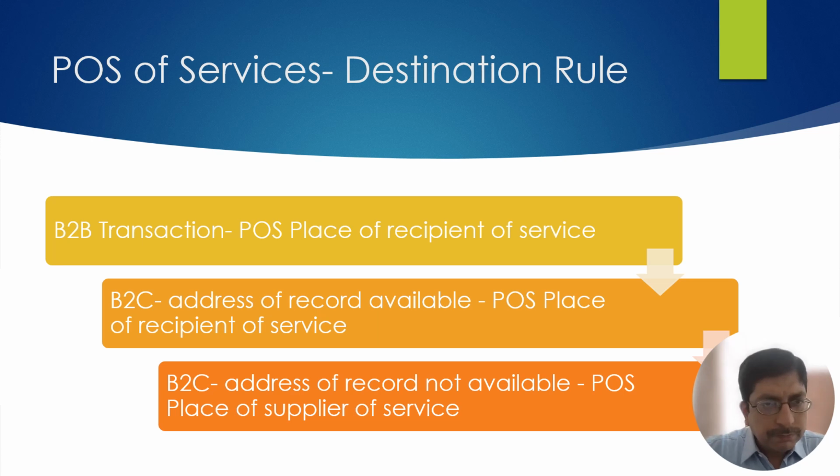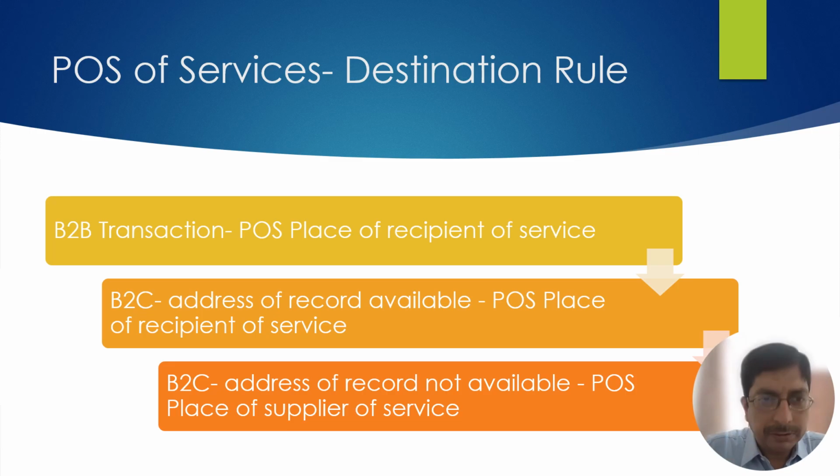In case of a registered recipient, from the GST number of the recipient, you can easily determine the place of supply. For example, if the GST number starts with 29, it means the recipient of service is in Karnataka, or 27, it means that the recipient of service is in Maharashtra.